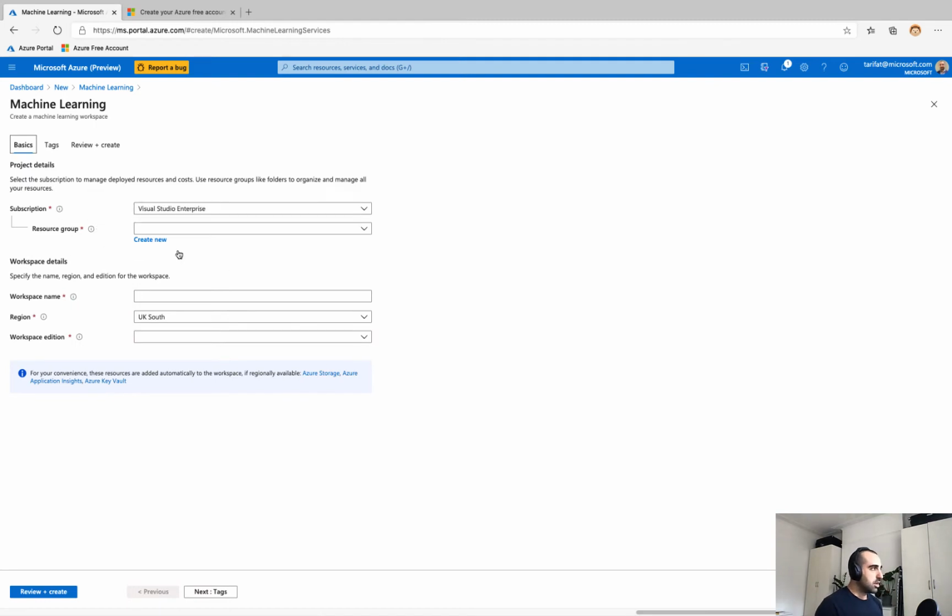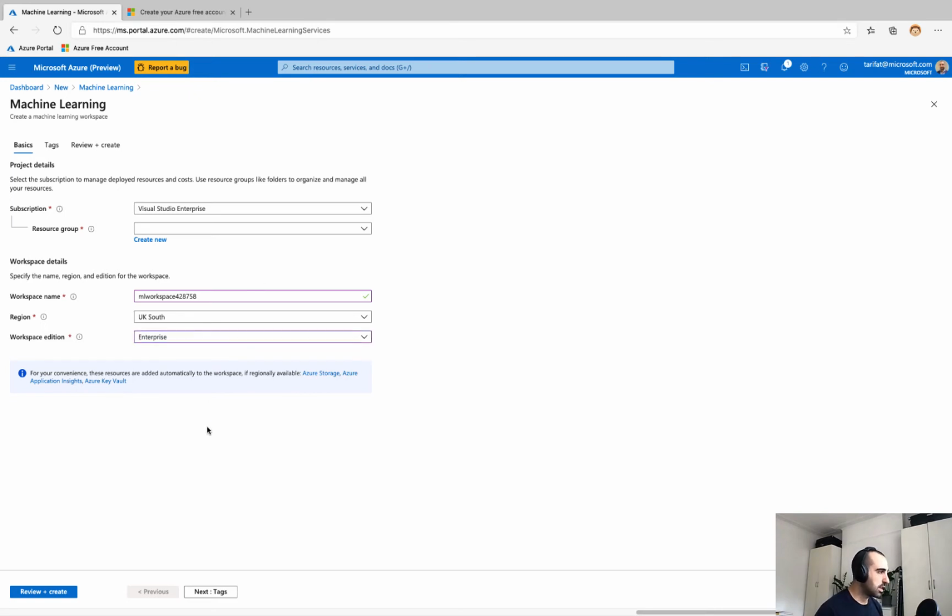So you can see here I've got the usual suspects in terms of what we need when we're creating a resource of this type. Subscription, resource group, my unique name, a region. The thing to note is when you get to Workspace Edition, you will need to select Enterprise. This is the only SKU that incorporates the UI experience in ML Studio, as well as the drag and drop authoring piece with AML Designer.